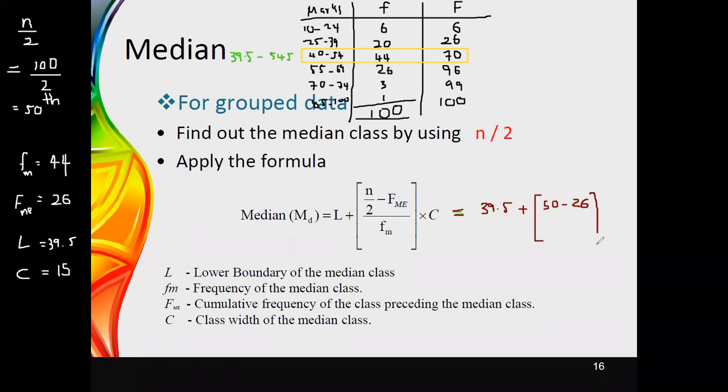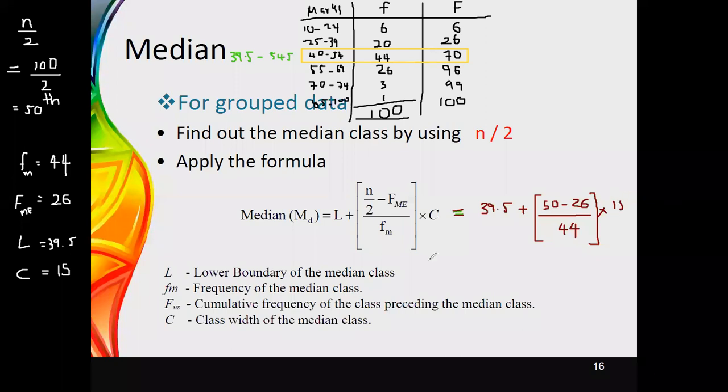Then this has to be divided by fm, the frequency of the median class, which is 44, and then multiplied by the class width of the median class.